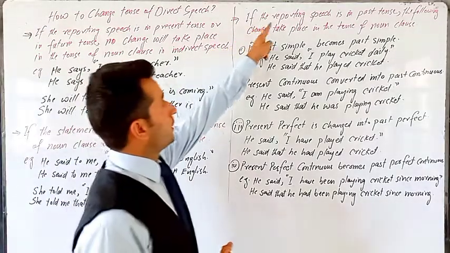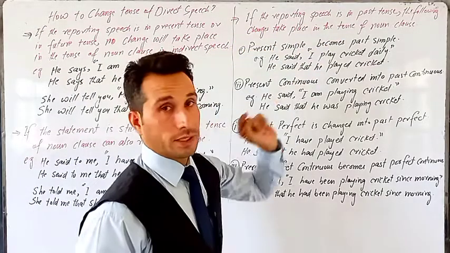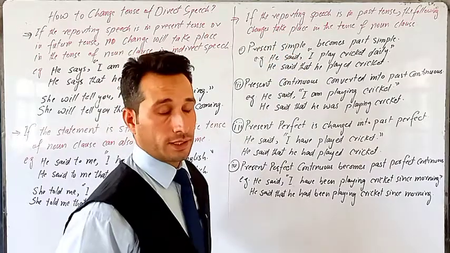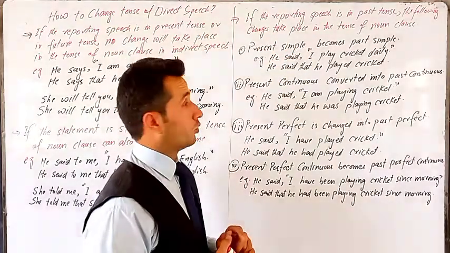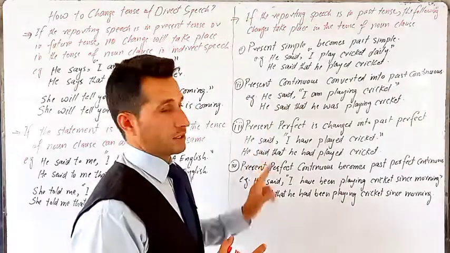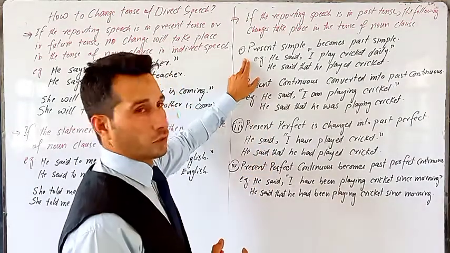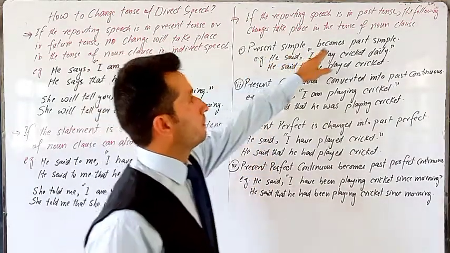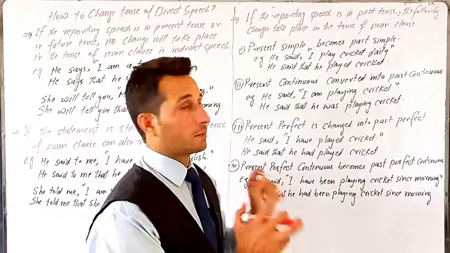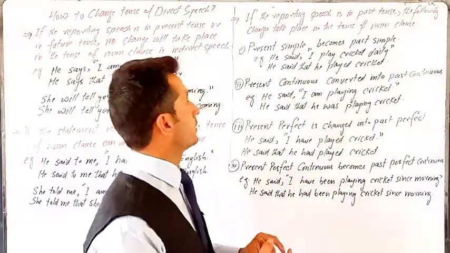Next, if the reporting speech is in past tense, the following changes take place in the tense of the noun clause. Now, if the reporting speech is in past tense, so these are the changes. We'll discuss it in detail. The first rule is that present simple becomes past simple. So in the noun clause, present tense is converted into past simple.